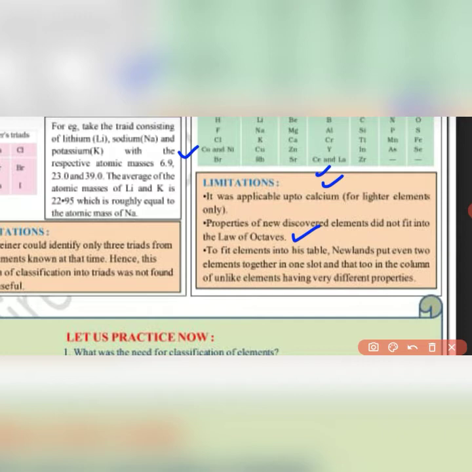And students, along with the definition, you should also remember what were the limitations of Dobereiner's triad and Newland's law of octave. Meaning a definition, example, and the limitations.